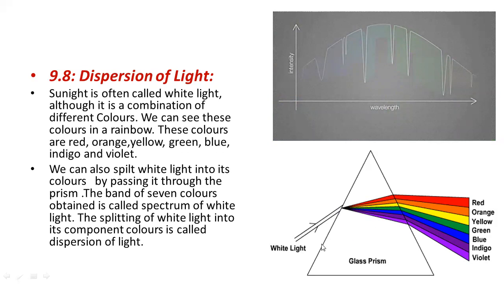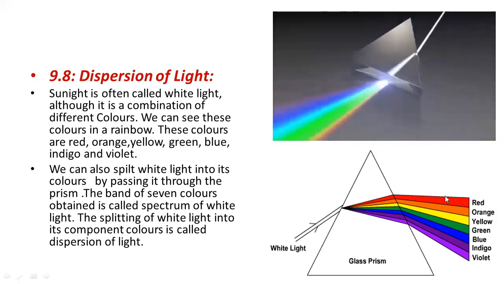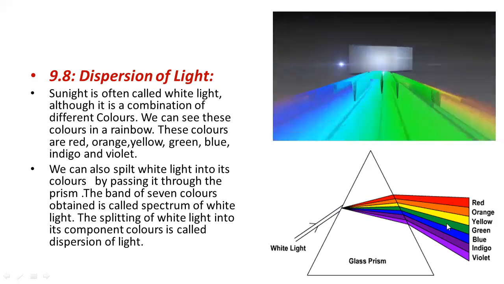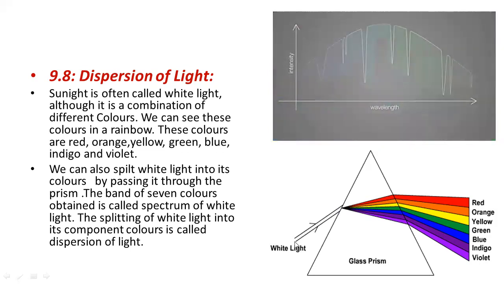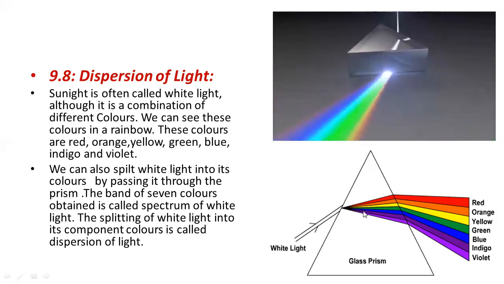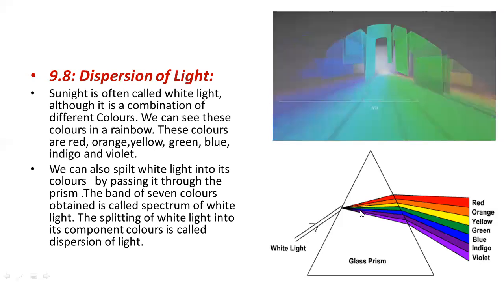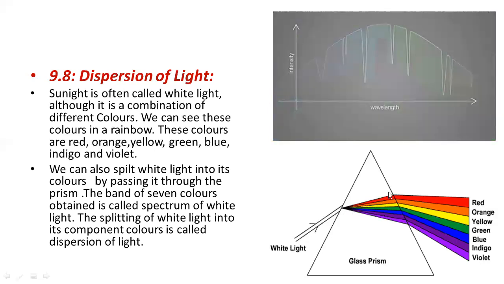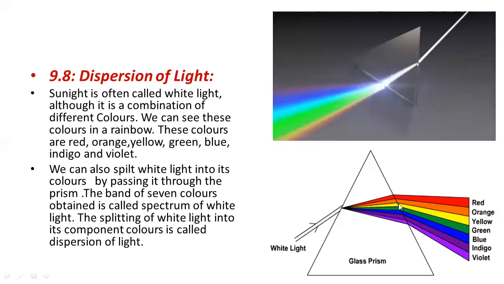It means that white light is composed of 7 different colors, and when the white light passes through a prism from rare medium to denser medium, due to refraction, the white light disperses or splits into its 7 different colors,